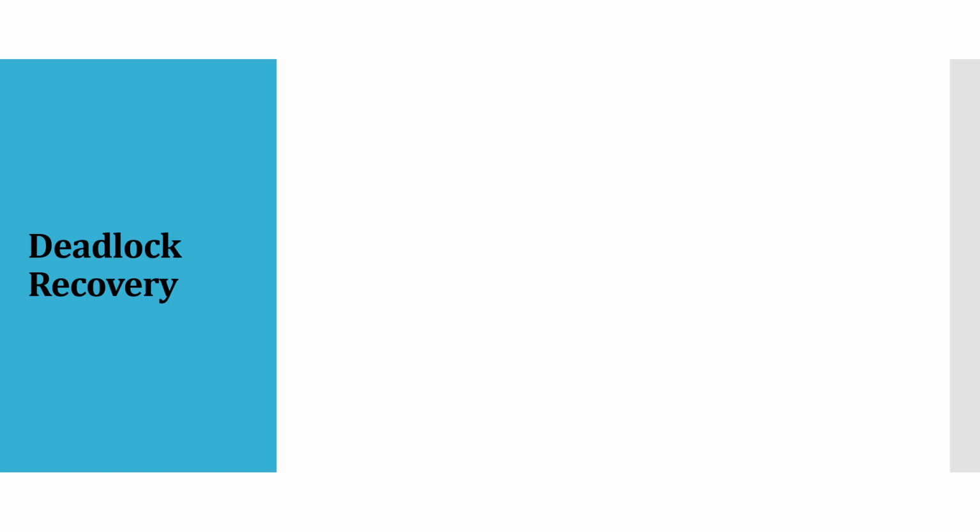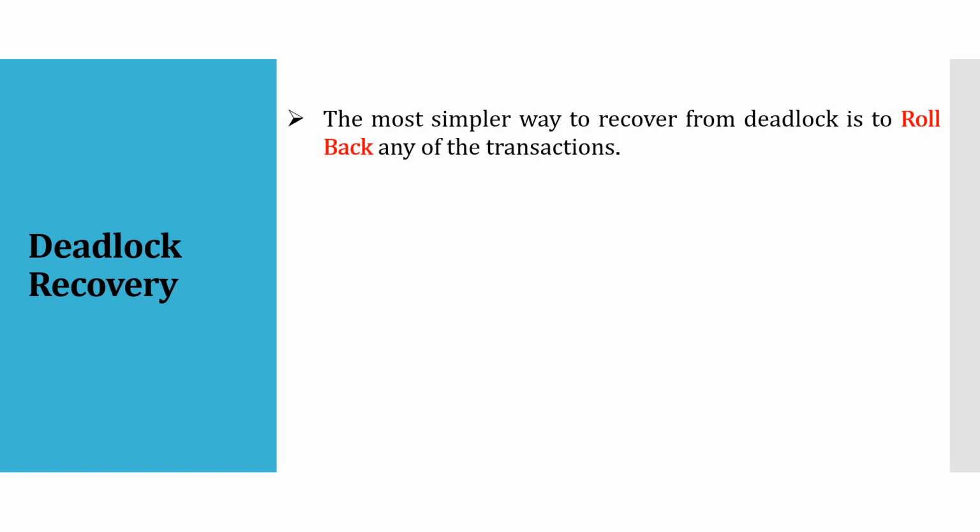So how to recover from a particular deadlock? The simplest way to recover from a deadlock is a rollback. So you need to ask the transactions to roll back. Now let us say you have three transactions that are creating a deadlock situation. Then which transaction will you say should roll back? How to decide the transaction that will roll back? That is the main task. So how will we decide which transaction must be rolled back?